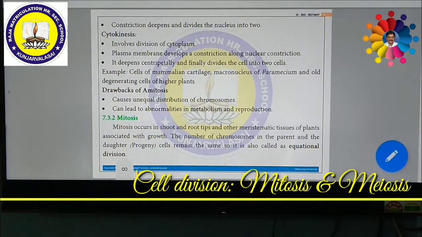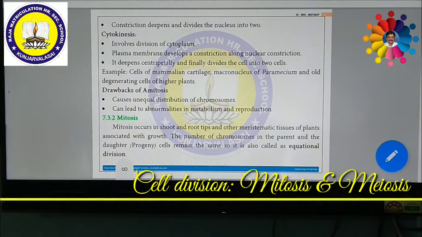In this meristematic region, a lot of meristematic cells are available. These meristematic cells can remain in a continuous state of division. They can divide continuously by this mitotic cell division. The number of chromosomes in the parent and the daughter cell remains the same, so it is also called equational division. Mitosis is called equational division because the number of chromosomes remains the same, and moreover the daughter cells are genetically identical to the parent cell. So these are the two important things about mitosis.